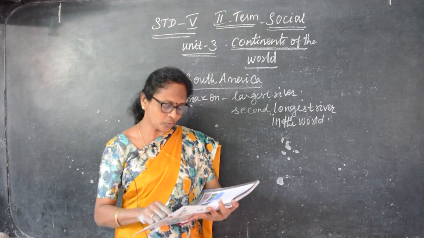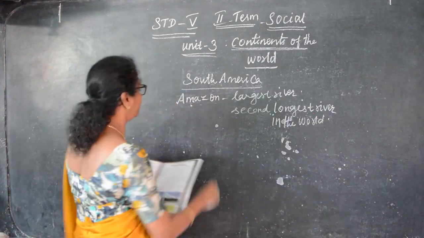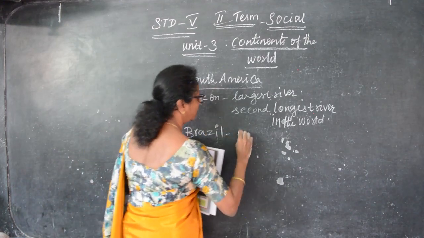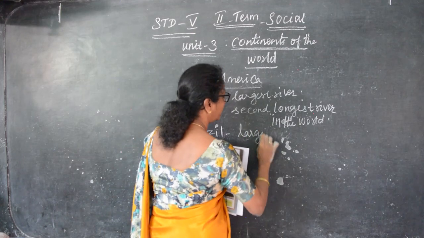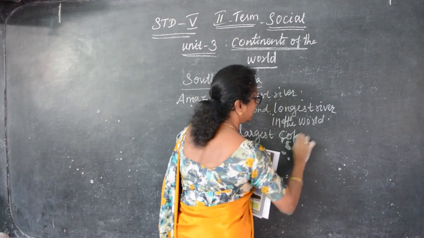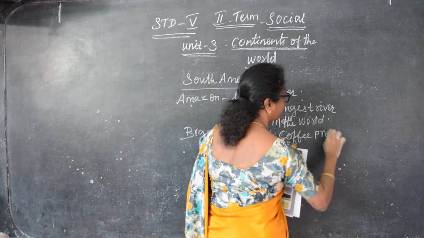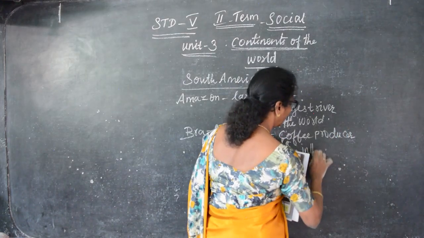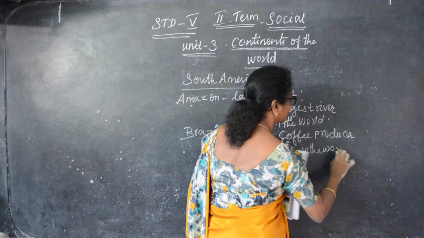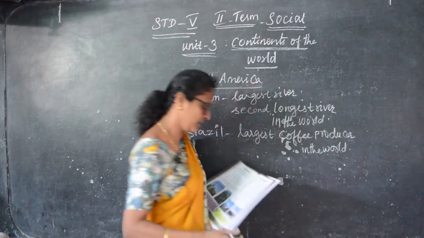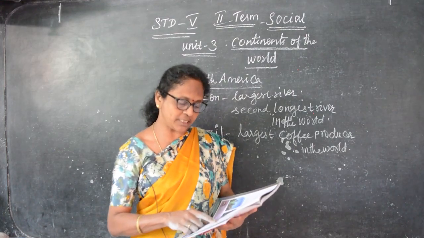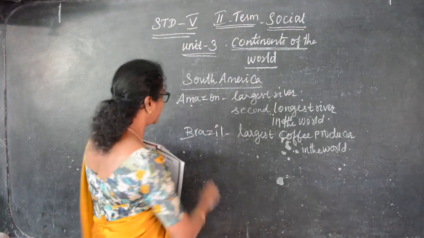Brazil, a country in South America, is one of the largest coffee producers in the world. Can you understand? And then the Andes are the world's longest continuous mountain range, located in South America.